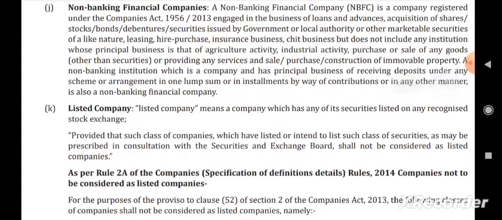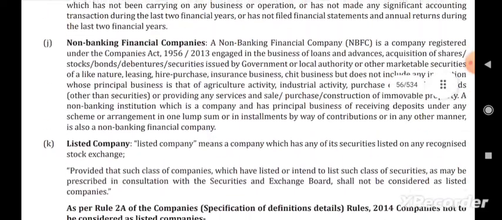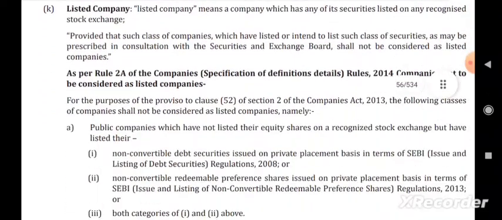Next we have the non-banking financial company, NBFC. They are engaged in the business of loans and advances, acquisition of shares, stock, bonds, debentures, securities issued by the government, etc. Mainly they are engaged in the business of loans and advances. Next we have the listed company. Listed company means a company which has any of its securities listed on any recognized stock exchange. Provided that such class of companies which have listed or intend to list such class of securities as may be prescribed in consultation with the Securities and Exchange Board shall not be considered as listed companies.